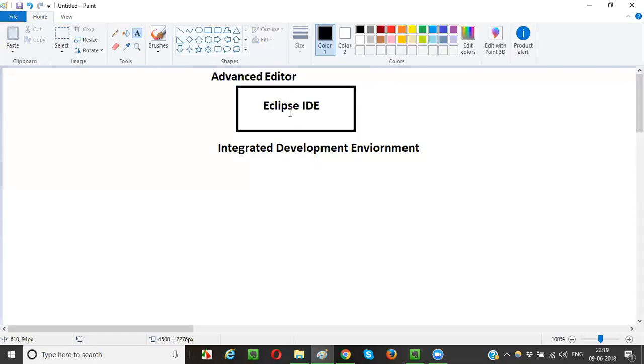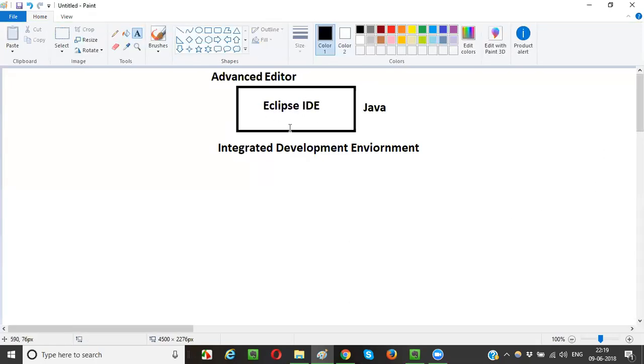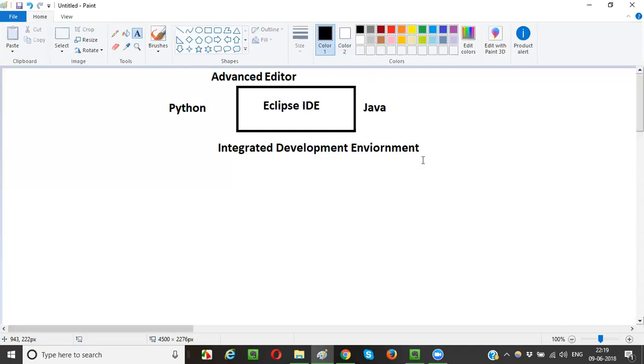You can use Eclipse IDE for writing other programming languages also. By default, Eclipse IDE supports Java. You don't have to install any other software other than Eclipse IDE, guys. By default, you can use this editor for writing the Java code, and it will directly execute your code. If you go with other languages like Python, Eclipse IDE will not directly support it. You have to install a few add-ons on top of Eclipse IDE, and then only it will allow you to run Python programs.